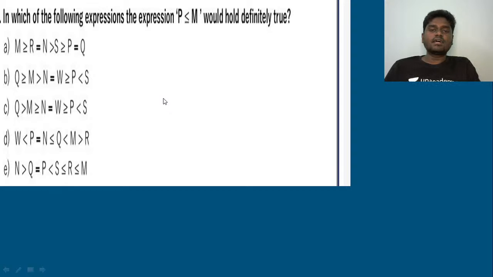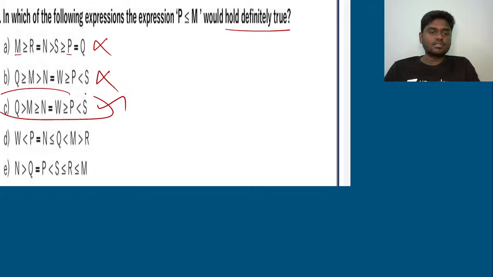Which of the following expressions, that is P less than or equal to M, hold definitely true? That's the question. So now listen carefully. P is here, M is here. So P is less than or equal to M, they said. But here P is less than M, false. It should hold definitely true. And if you see here, P is here, M is here. So it is P less than M, it shows false. And P is here, M is here. So from this I can say that P definitely holds less than or equal to M. So the right answer is option C.